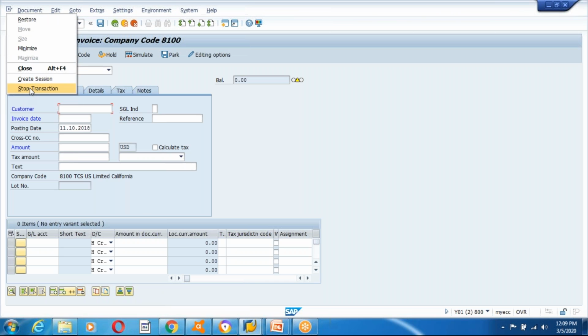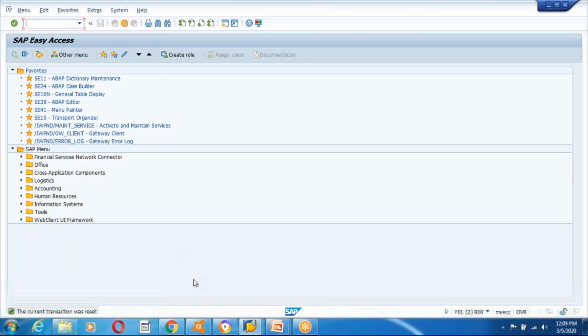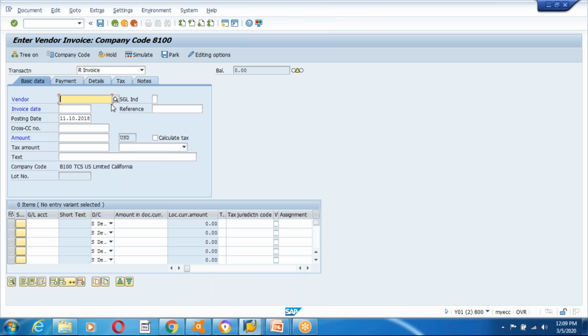Okay, I will stop the transaction. Okay, again, I start from the redo. FB60. Okay, press F4. See, it's company code. Almost it should get from this company code. Right?